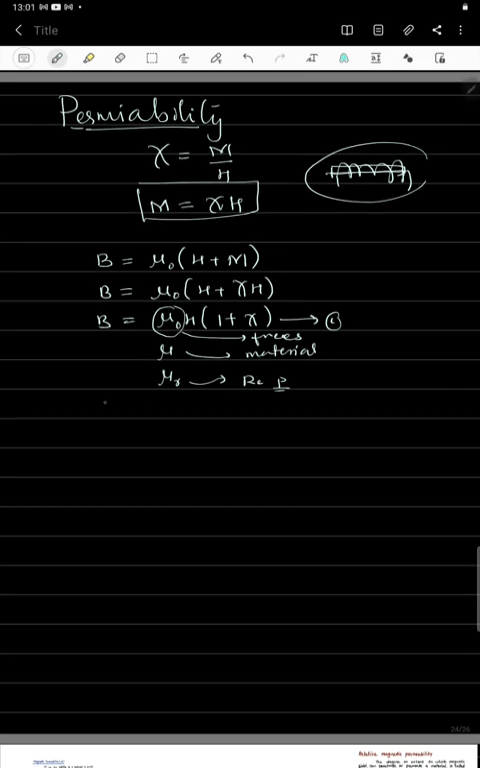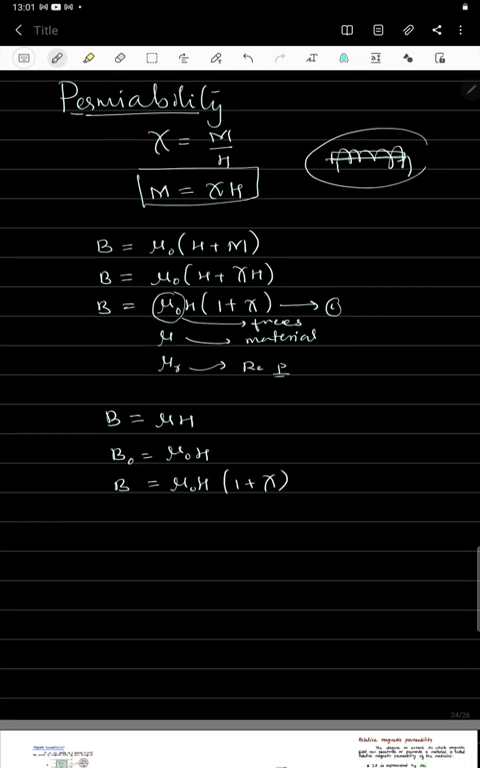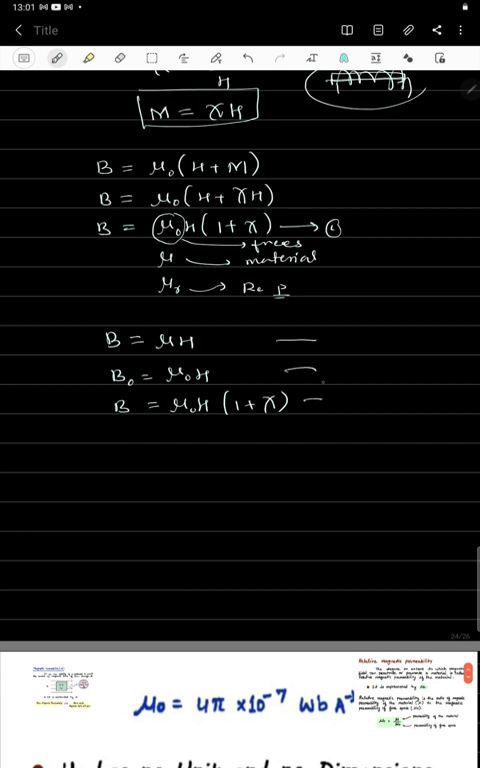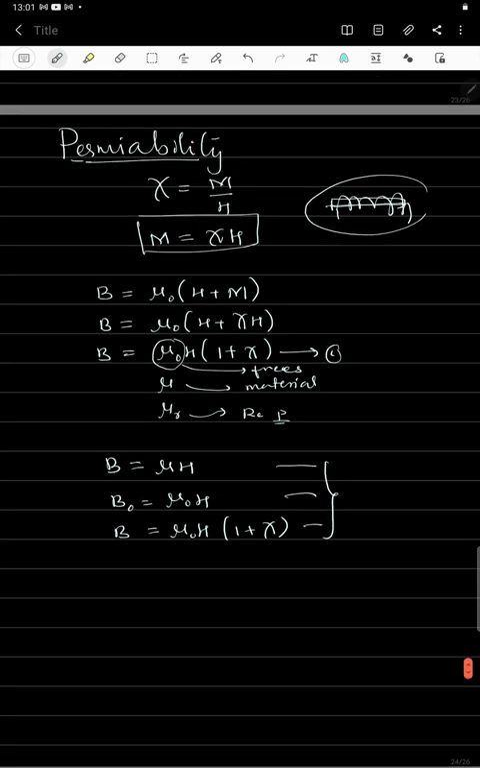So therefore here are a number of relations, that is B equals mu into H, and we will use B naught equals mu naught into H, and we will use another equation, that is mu naught H into bracket 1 plus xi. So using these three relations we can define the permeability.